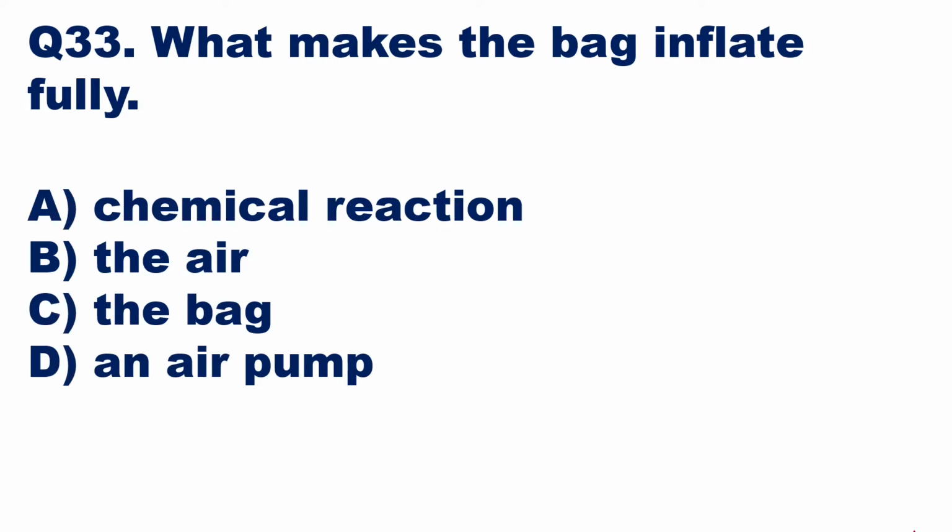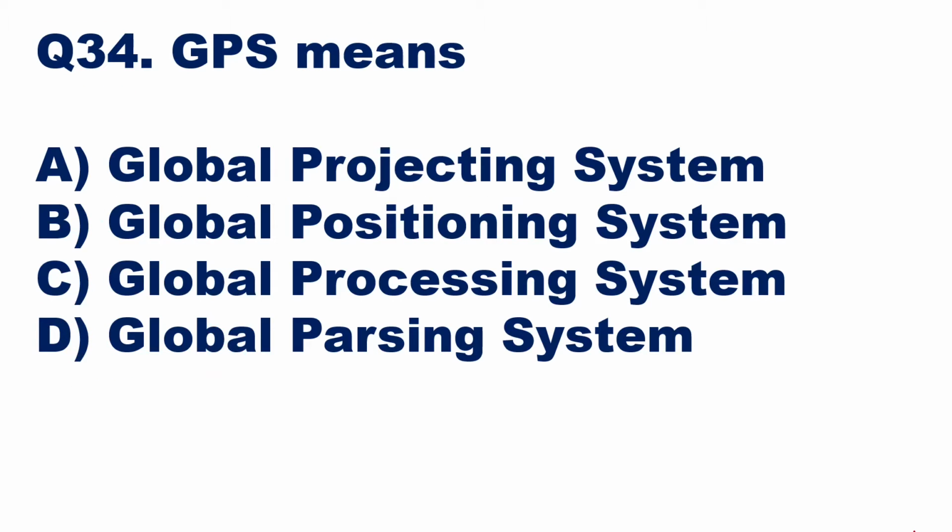Question number 33. What makes the airbag inflate fully? The process which makes the airbag inflate fully is a chemical reaction, because of which gases are generated in the balloon. So option A, a chemical reaction, is the right answer. What makes the bag inflate fully is a chemical reaction. Then we'll go to the next question.